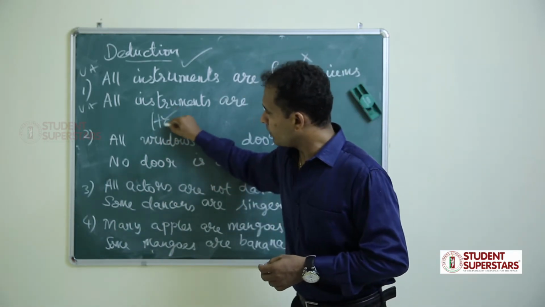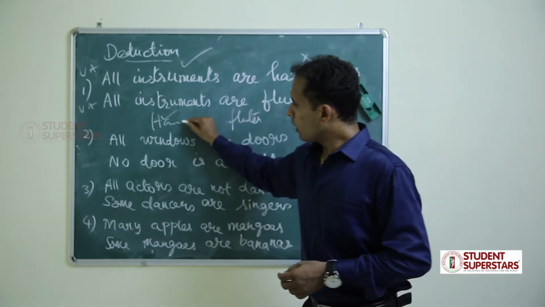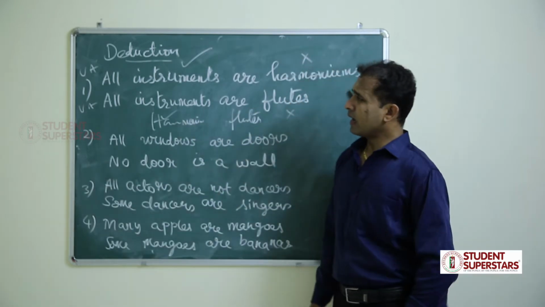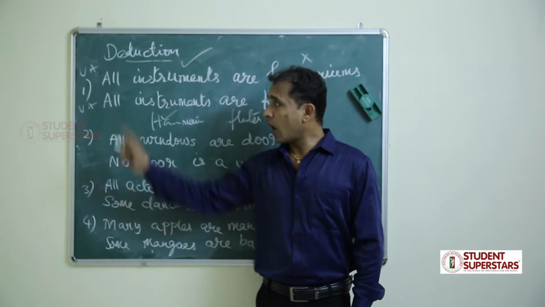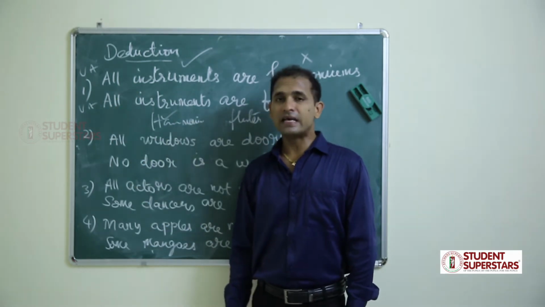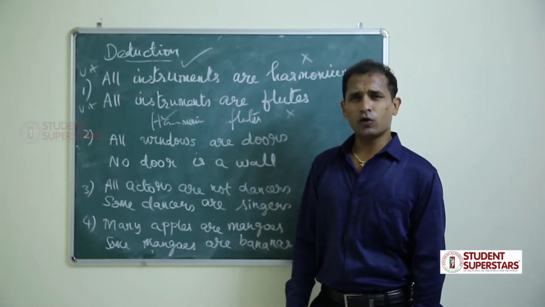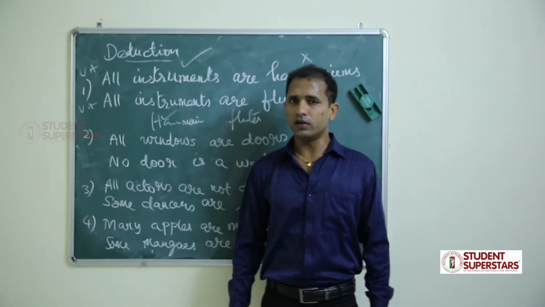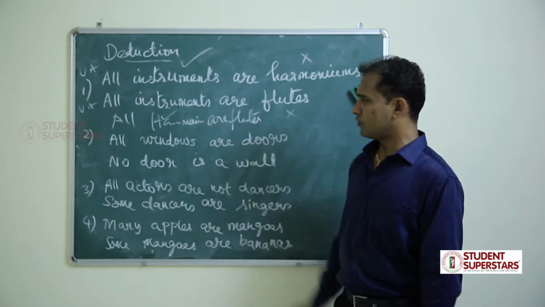Only harmoniums and flutes. And always we should take the minimum. All comma all, minimum is all. All comma some, minimum is some. Rule number 4 says if one statement is particular, conclusion is particular. Is any statement particular? No, both are universal. So all harmoniums are flutes.